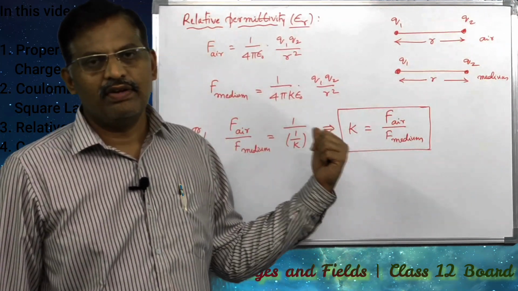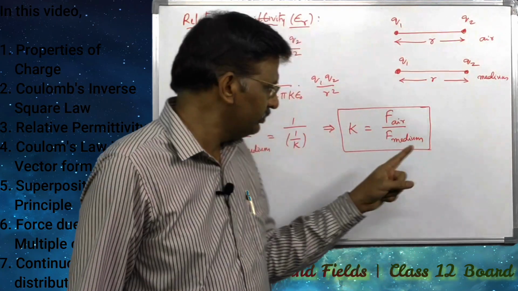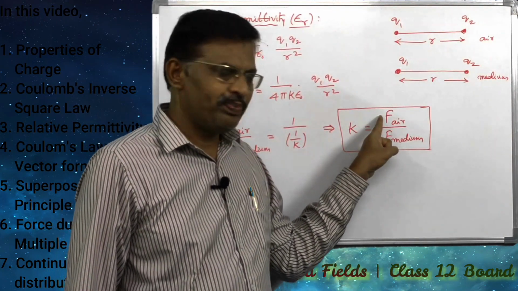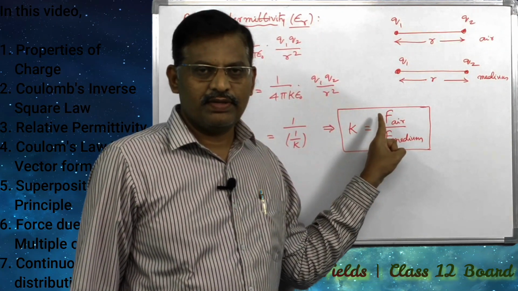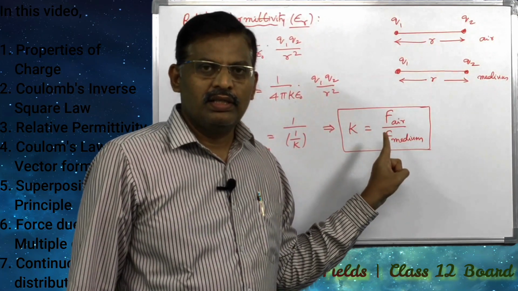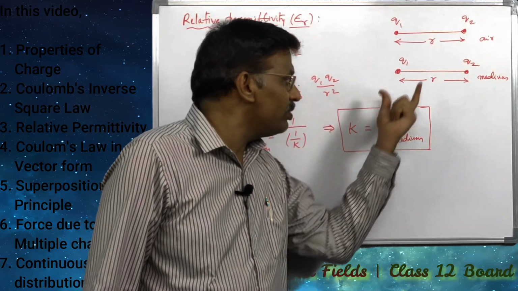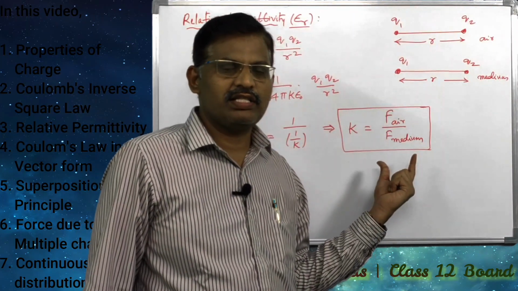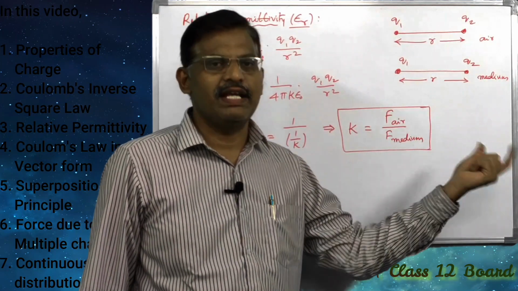That is, relative permittivity is defined as the ratio of the electrostatic force between two charges in air or vacuum to the electrostatic force between the same two charges when they are separated at the same distance in a medium.